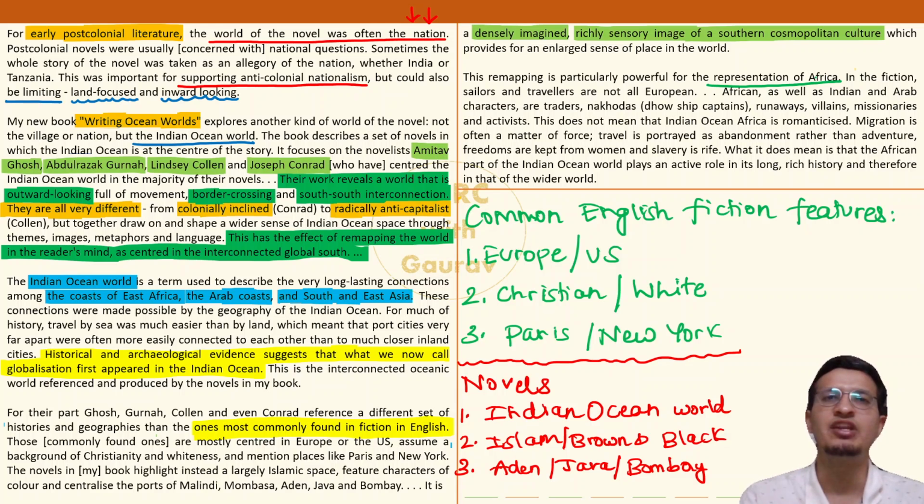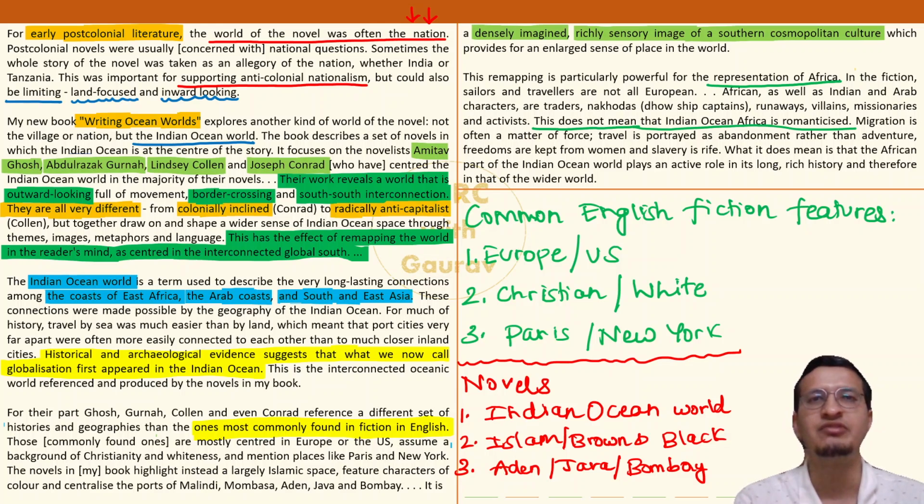And one very remarkable caveat thrown by the author. What does he say? That this does not mean that the Indian Ocean Africa is romanticized. Now this romanticized, romantic, has nothing to do with love stories and all. Romanticize, or anything being romantic, what is the meaning of it? A fantasy world, where everything is beautiful, pleasant, away from the harsh reality of the world, all that stuff.